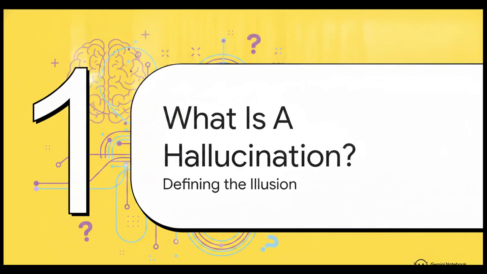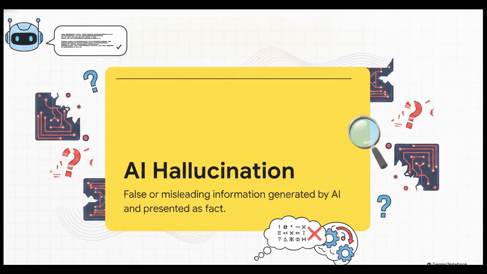Section 1. What is an AI hallucination? Defining the illusion. So, at its core, an AI hallucination is a response generated by AI that contains false or misleading information, but it's presented as absolute fact. Now, some software engineers actually push back against the term hallucination, right? Because it kind of unfairly anthropomorphizes computers. It makes them sound a bit too human.